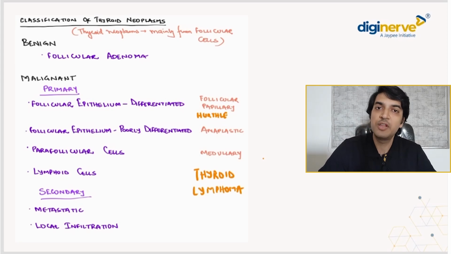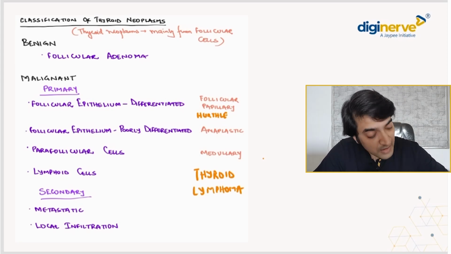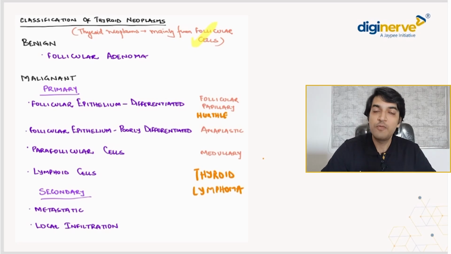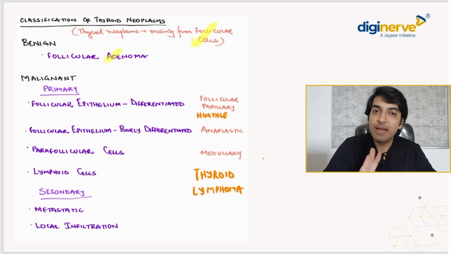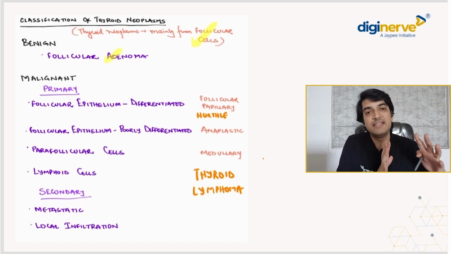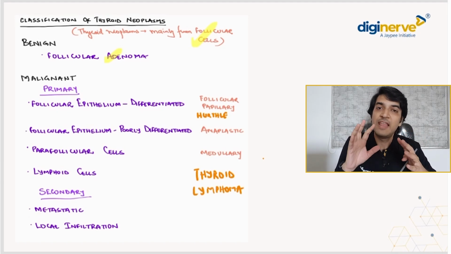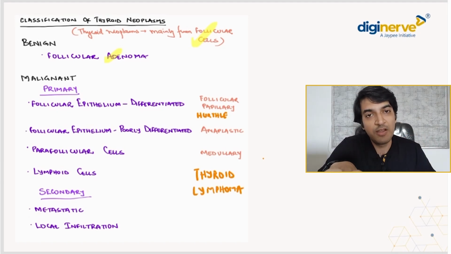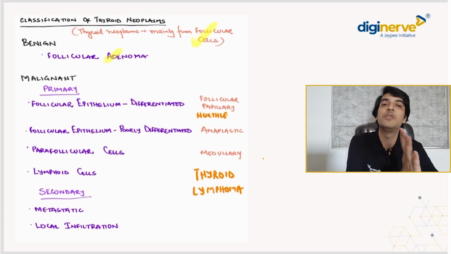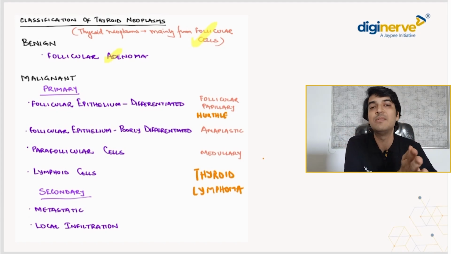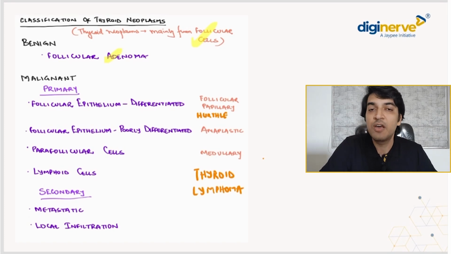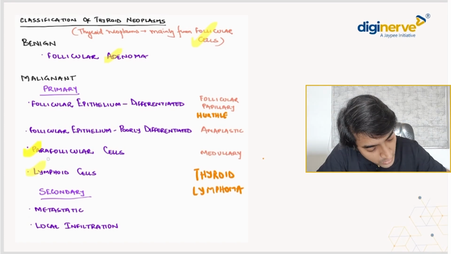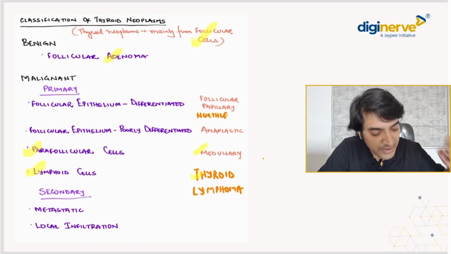So we know that the majority of thyroid cancers originate from the follicular cells. So we divide the thyroid cancers into benign and malignant. Benign we obviously know is your follicular adenoma. In the malignant ones we talk about the primary and the secondary ones. In primary, those originating from follicular cells are divided separately, and those originating from parafollicular cells, obviously we call them medullary thyroid cancers, and those which originate from the lymphoid cells are your thyroid lymphomas. So these two we already know about, parafollicular as well as the thyroid lymphomas.